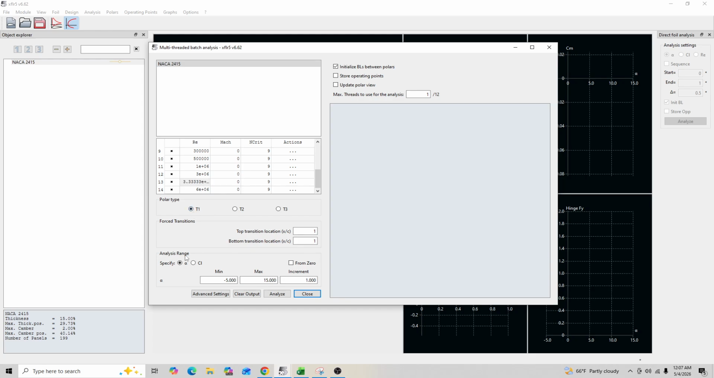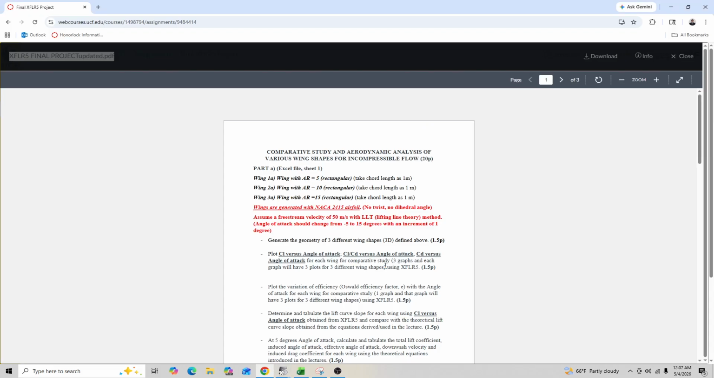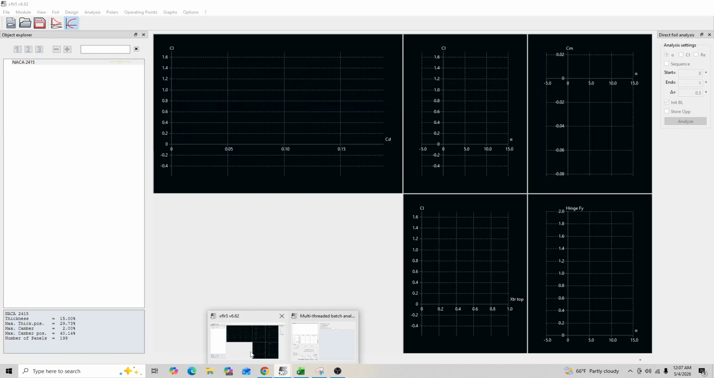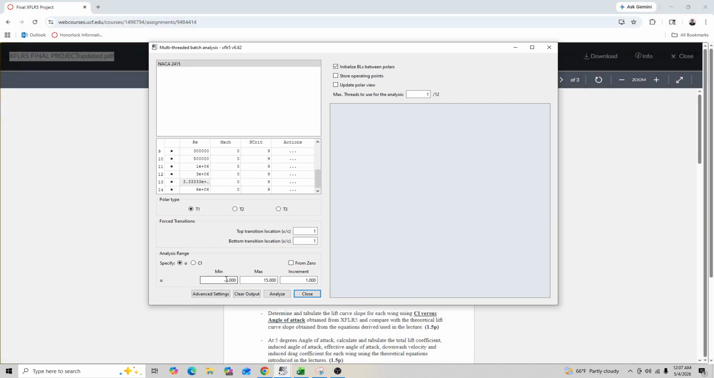We want polar T1. We want angle of attack, with a minimum of, yep, right here. Angle of attack should be -5 to 15 degrees with an increment of 1 degree. So you would go ahead and change this to -5, this to 15, and this to 1 degree. Make sure that the from 0 option is deselected. Then you can go ahead and click Analyze, and you should see it start to run.